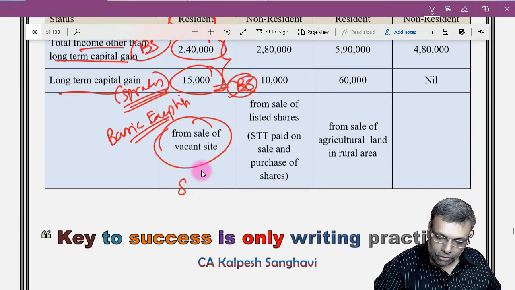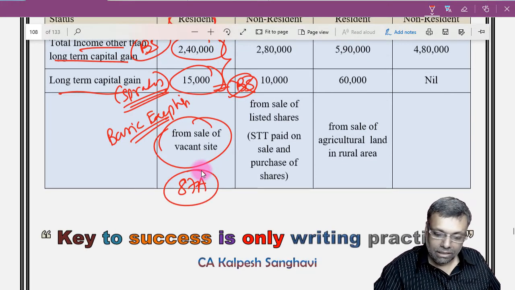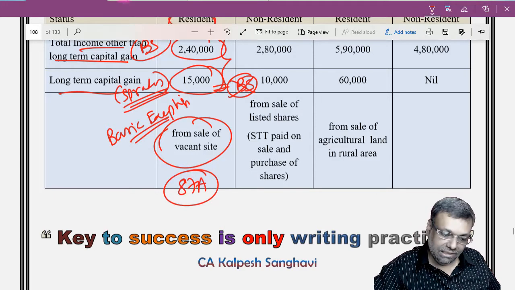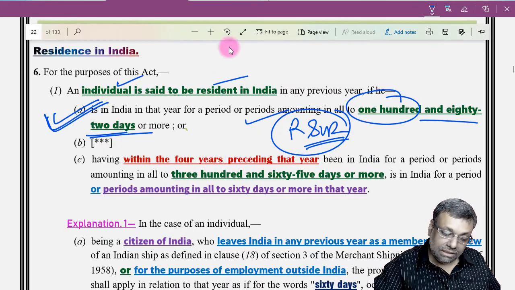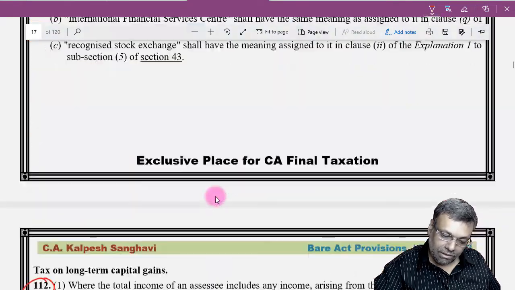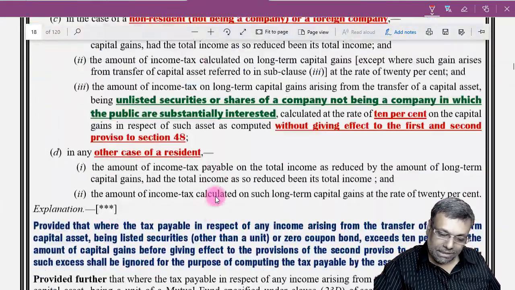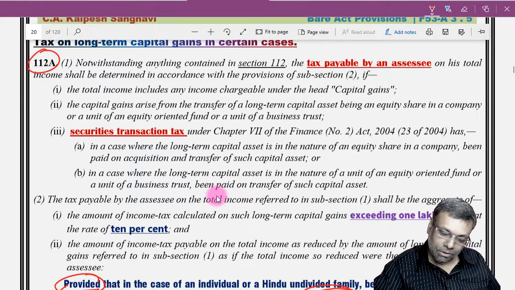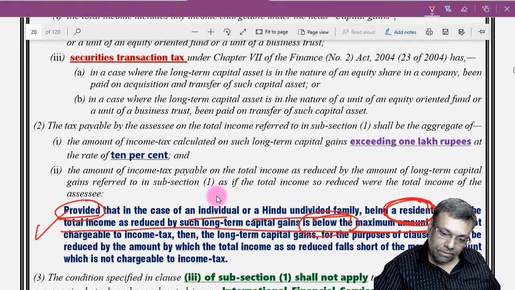Then comes the question of 87A rebate. Okay. 87A rebate is generally applicable on all types of income. Exception is section 112A. See, I will show you that 112A. So that way there have to be specific provisions. Keep that in mind. That's the only reason I'm showing you this direct provision, so that you will understand the interpretation. Okay.